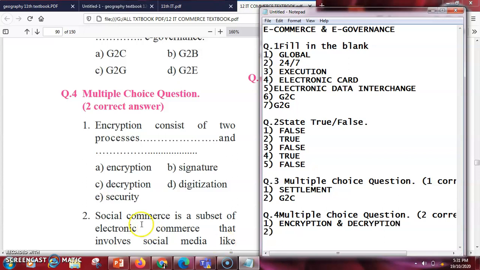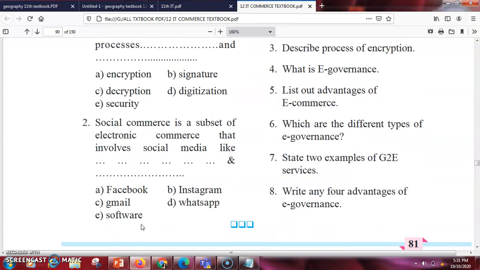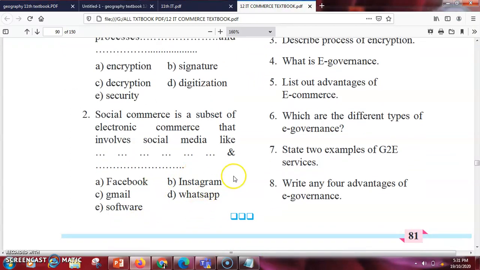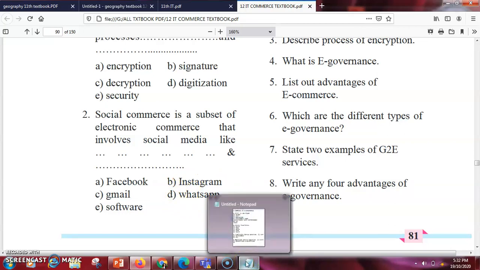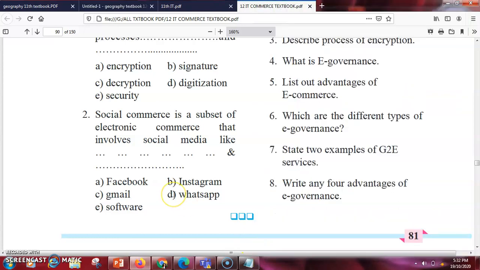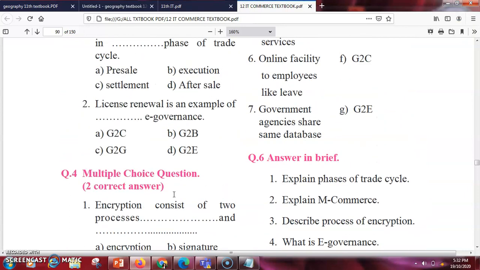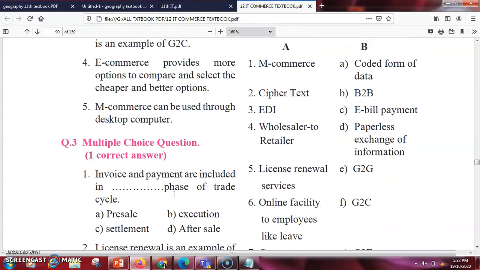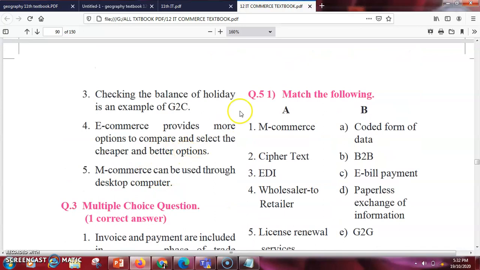Second one is, social commerce is a subset of electronic commerce and that involves social media like dash and dash. Out of all these options, the best options of social media are Facebook and Instagram. So we'll just take it as Facebook and Instagram. These are the social media where you can do digital marketing in large amount. Let us go ahead with the next section, that is exercise number 5, match the pairs.